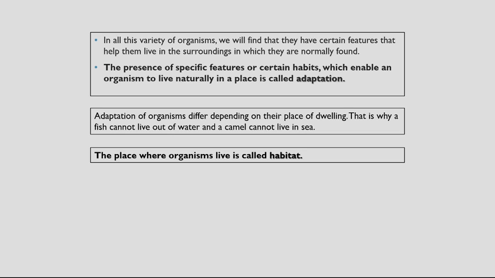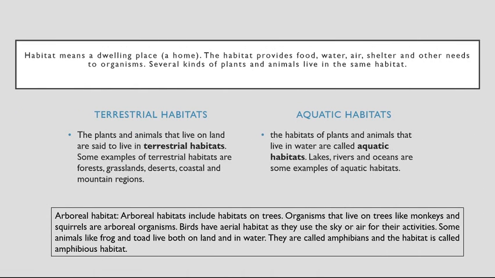The place where organisms live is called habitat. Moving further, habitat means a dwelling place, a home, a living place. The habitat provides food, water, air, shelter, and other needs to organisms. Okay, there are some places which provide all types of needs to the organism, which help them to live in that place. Several kinds of plants and animals live in the same habitat.